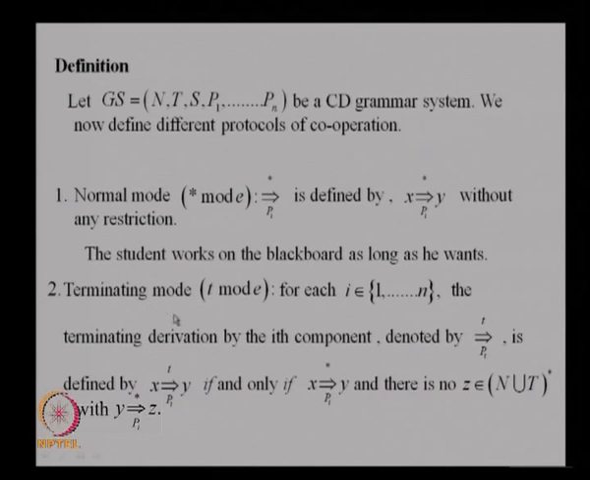Terminating mode: for each i belonging to 1 to n, the terminating derivation by the ith component is denoted by the double arrow symbol. The subscript denotes the component in which the processing is done, and t denotes the terminating mode. It is defined like this: you are able to derive from x the string y, and from y you cannot proceed in the same component, that is, there is no z such that from y you can derive z. Then this is called the terminating mode.